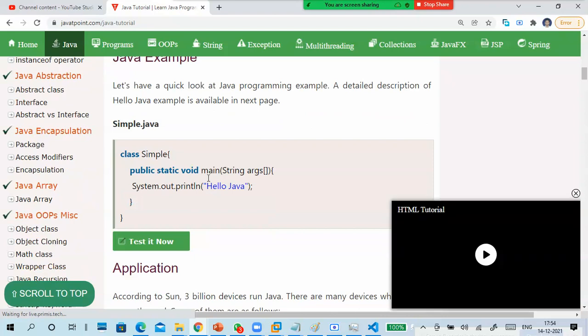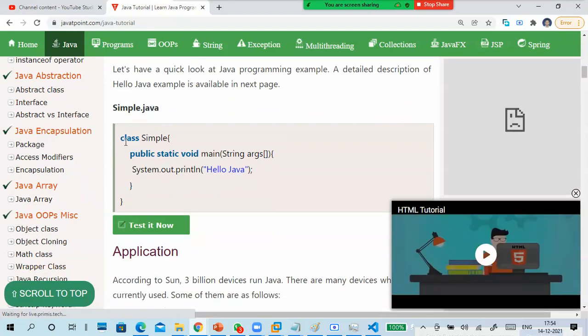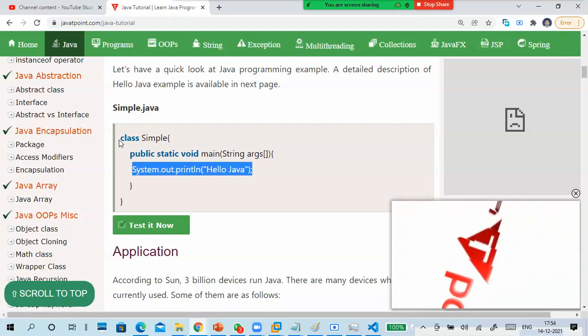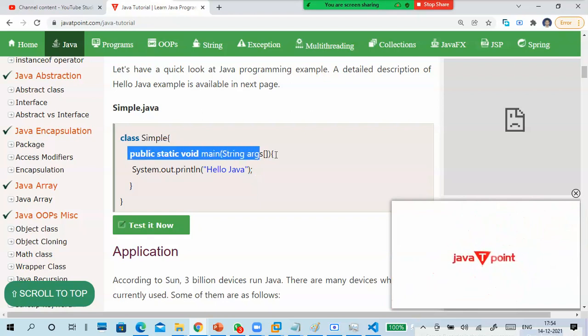Then you go to Java. Simple Java file. See, first we have to define the class and define the method, or a function. So main method it is, and define a print statement. This is the actual print statement. To write this one, I have to define the class, define the function, and close it. Then it will print hello Java.